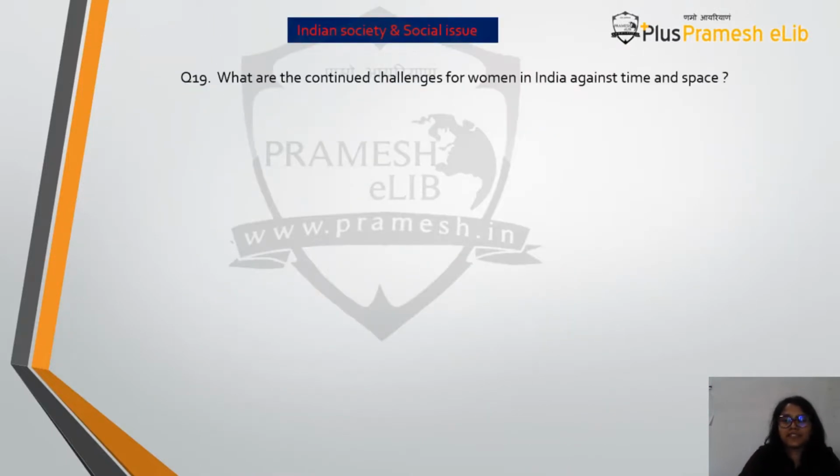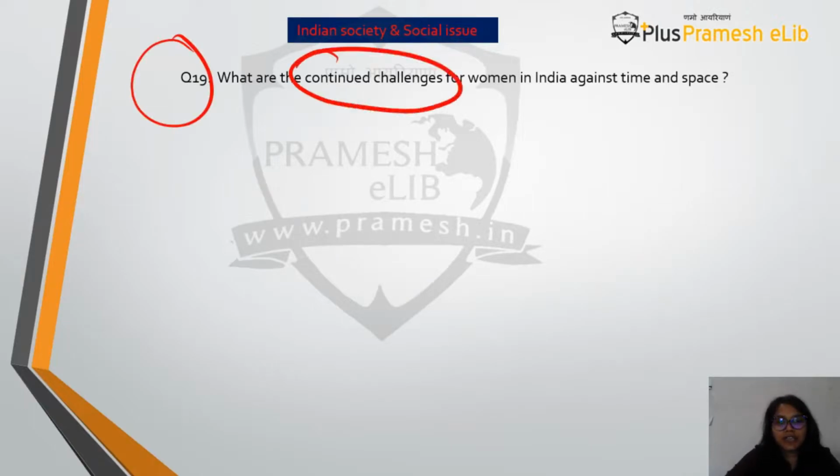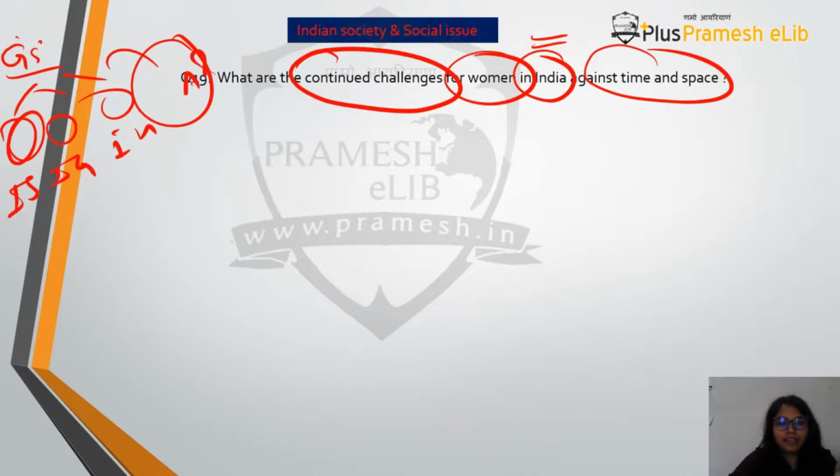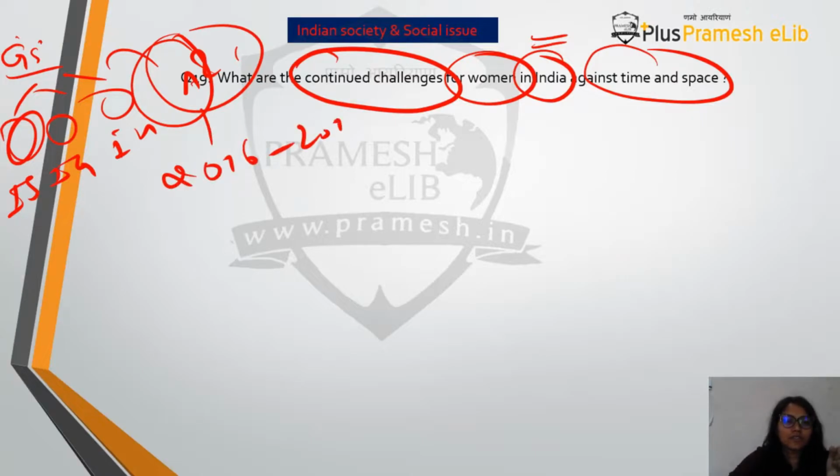Now we'll go to question number 19. This is about the continued challenges of women in India against time and space. See, the model generally followed for GS paper discussion is that they divide the GS papers into Indian society, Indian geography, Indian history, art and culture, and then they club papers from 2016 to 2019, take all the questions, put them in the art and culture section, and start solving and discussing them.